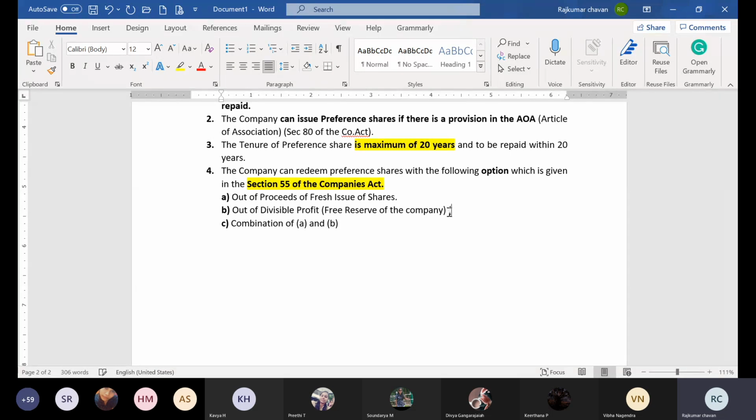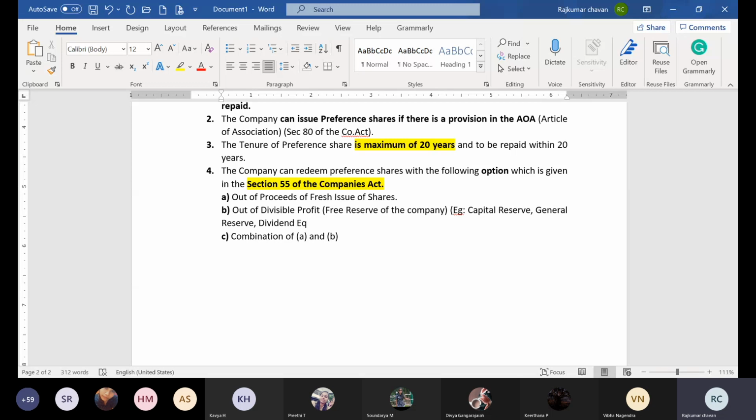Here I will give you a few examples of divisible profit or free reserves. For example, capital reserve is called a free reserve. General reserve is also called a free reserve. Some examples I am giving now; later I will give you overall examples.